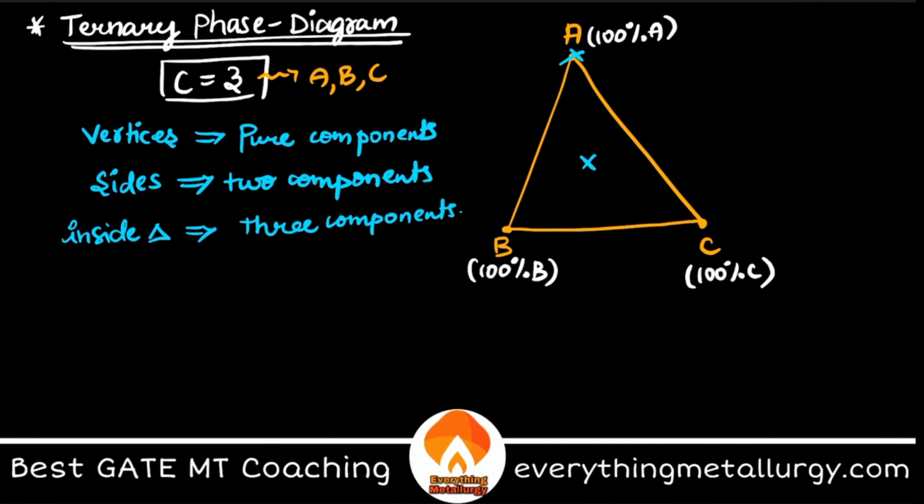If you have some point over here, you can say I have 100% A. If you have some point over here, it is looking like 50% A and 50% B. But if there is something in between this triangle, then obviously you must be able to say that my alloy, my ternary system, actually has all three components. So how to study that? It's very easy.